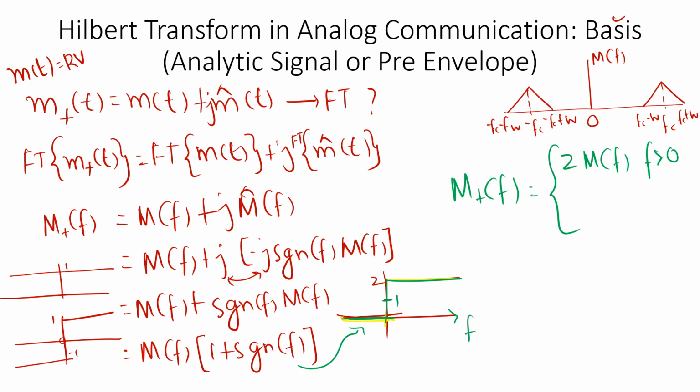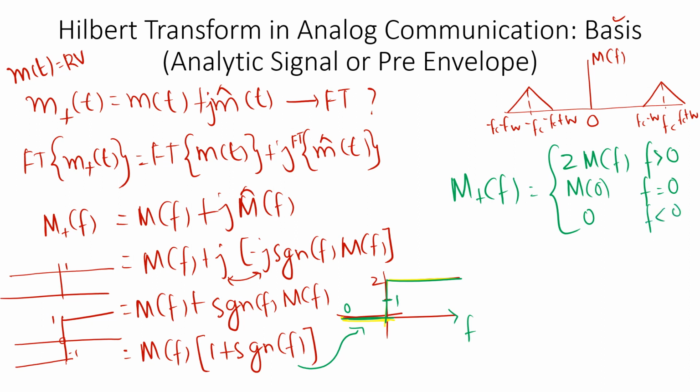So if at all M of f is defined at f equal to 0, the value of M of f will be M of 0. So I can write it is equal to M of 0 at f equal to 0. And for f less than 0, 1 plus signum of f is equal to 0. So M of f into 0 will be 0 for f less than 0.